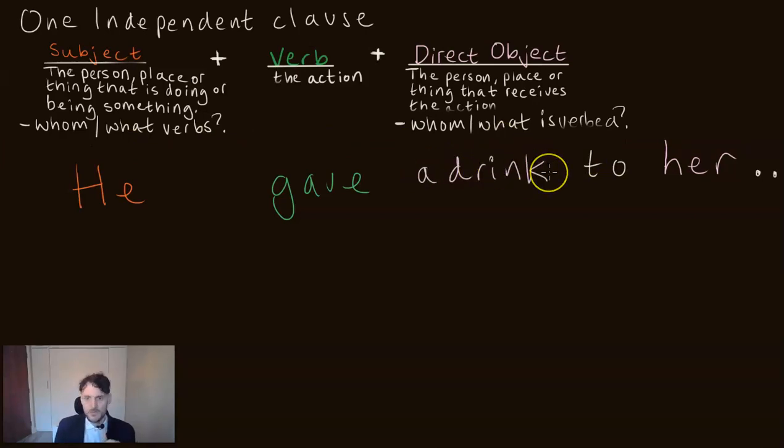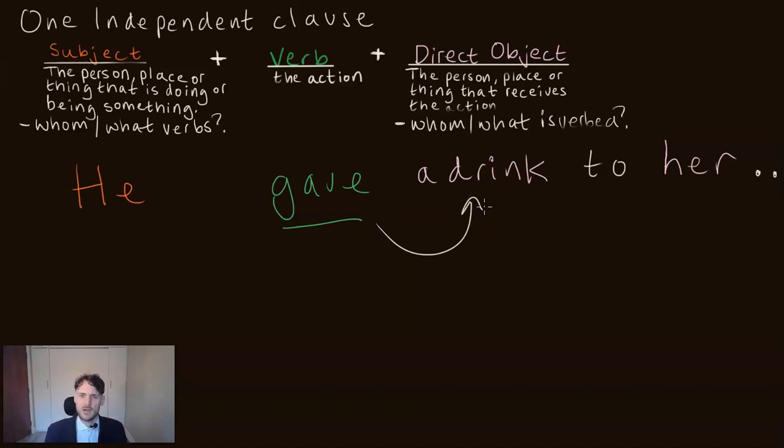Is that a complete thought? Do these words express a complete idea? Yes, they do. Where's the direct object? Okay, well, we'll go to our verb and we will ask, whom or what is given? Well, a drink is given. So drink is the direct object.